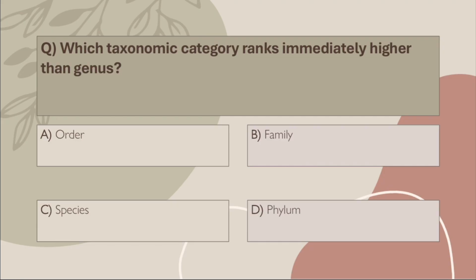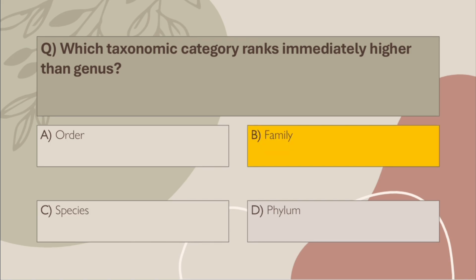Q49. Which taxonomic category ranks immediately higher than genus? A. Order, B. Family, C. Species, D. Phylum. Correct answer, B. Family. The correct order is family, genus, species. Learn this hierarchy thoroughly.